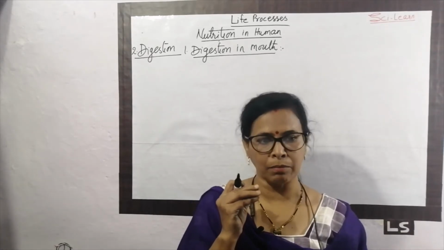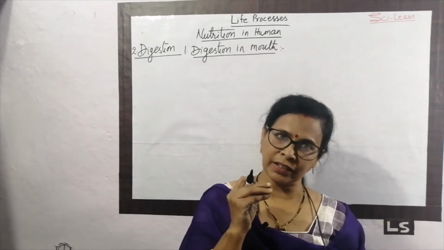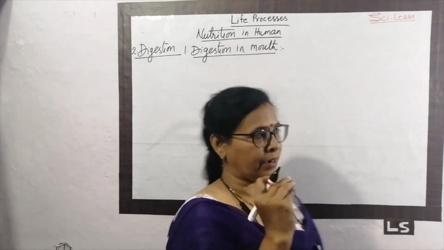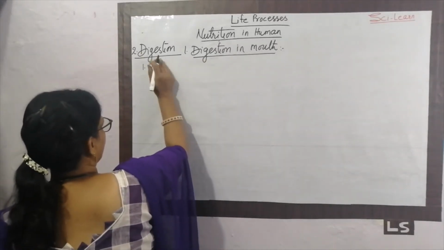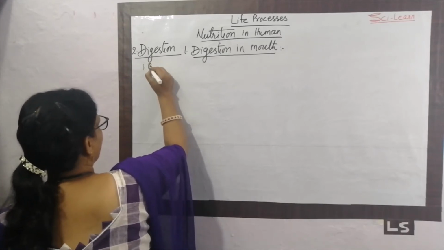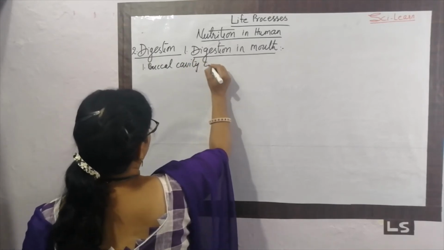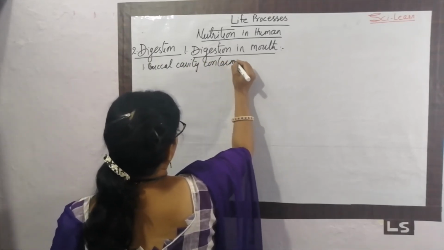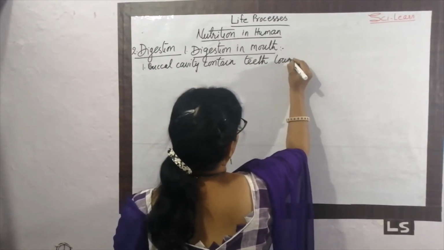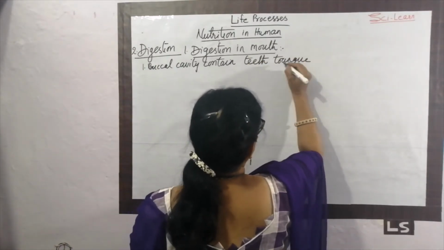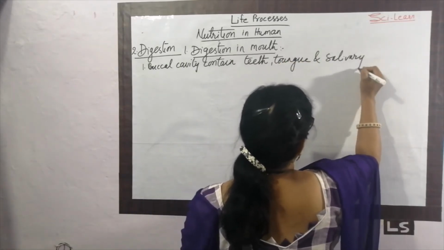So what happens actually in the mouth? Digestion in mouth. The mouth or the buccal cavity, it contains teeth, tongue and the salivary gland.